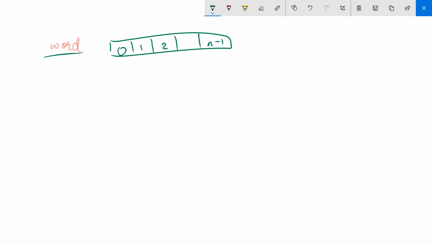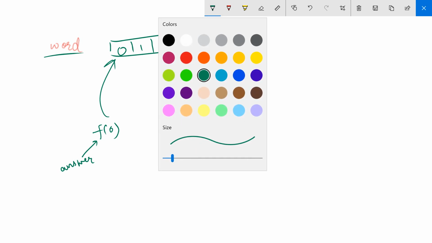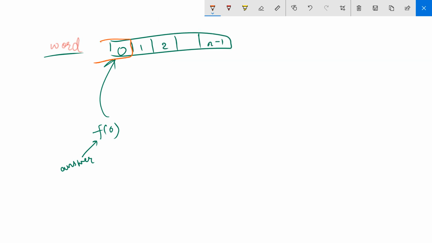This is f of 0, which corresponds to our answer. Now what we will do is consider all these words that are forming, and let's say we pick up this word of length 4.